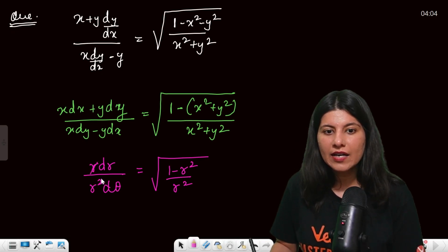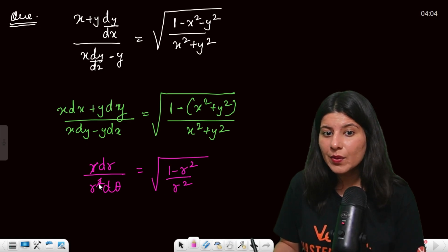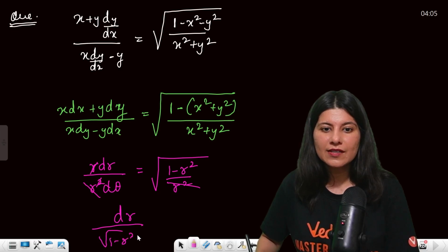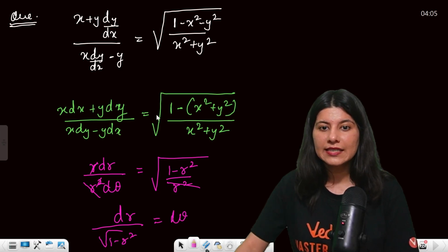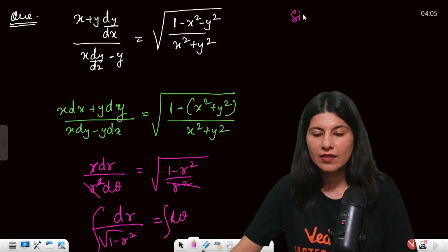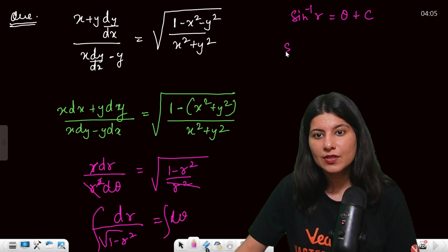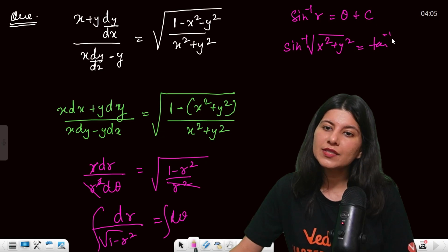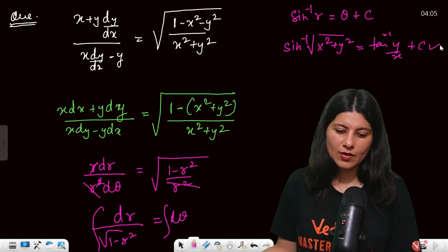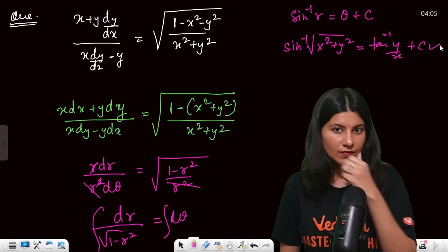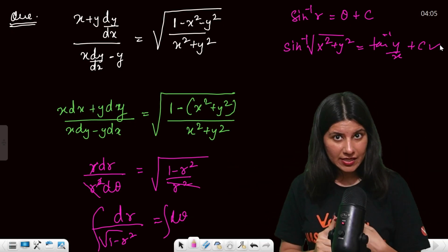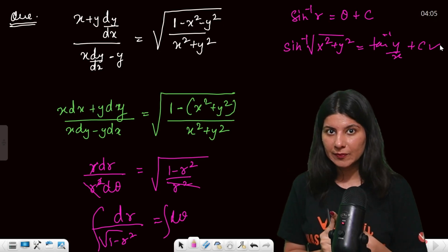Alright, now this is r and r is getting cancelled out. This is square root of r square. So this r and this r square both will get cancelled out. Dr upon square root 1 minus r square is equals to d theta. Now the integration of this is sine inverse r equals to theta plus c. Now r is what? So sine inverse square root x square plus y square. Theta is tan inverse y by x, plus c. This is your expression. Okay. Alright. So again, now we are successfully done with variable separable and reducible to variable separable. Okay.